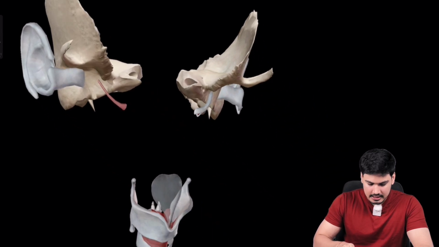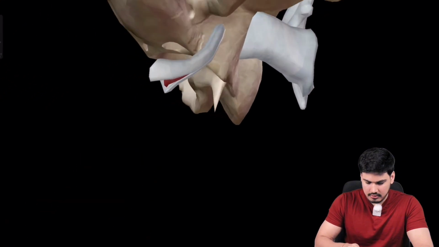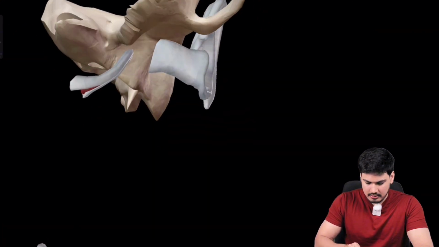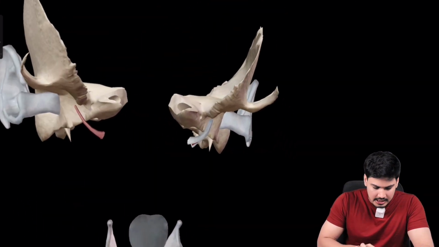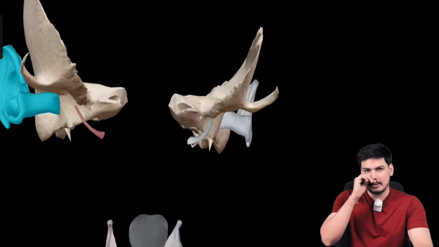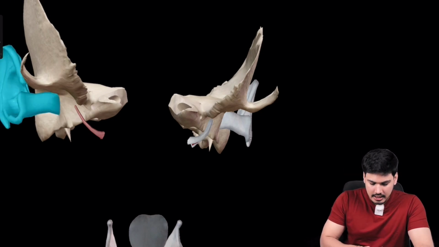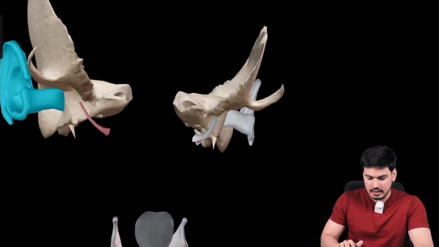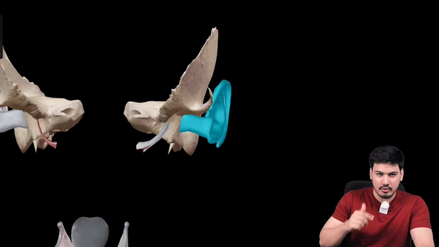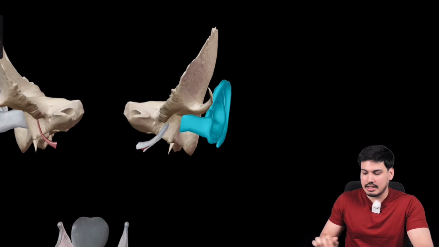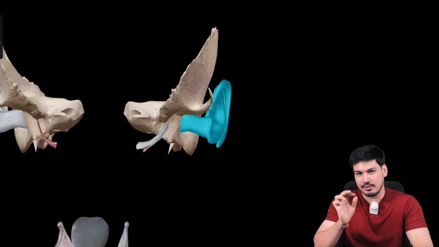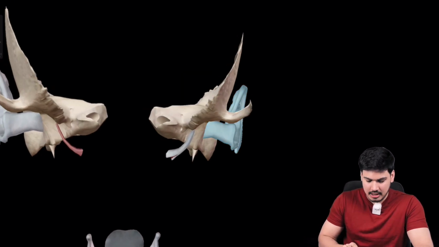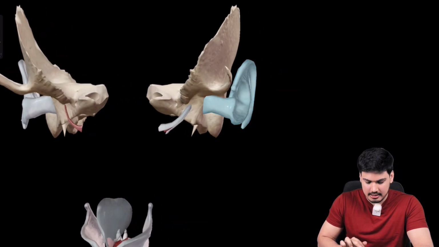Okay, if I tell you this, can you see? I hope you are able to see. The pinna is fine. That is your elastic cartilage. If I mark external auditory meatus, can you see external auditory meatus going to the bone? If I mark that, which cartilage is that? External auditory meatus is also elastic cartilage. So if they mark external auditory meatus, that is elastic cartilage.